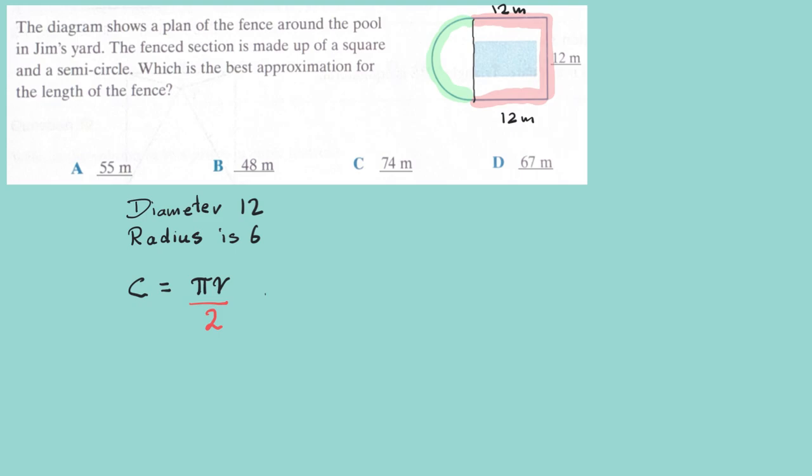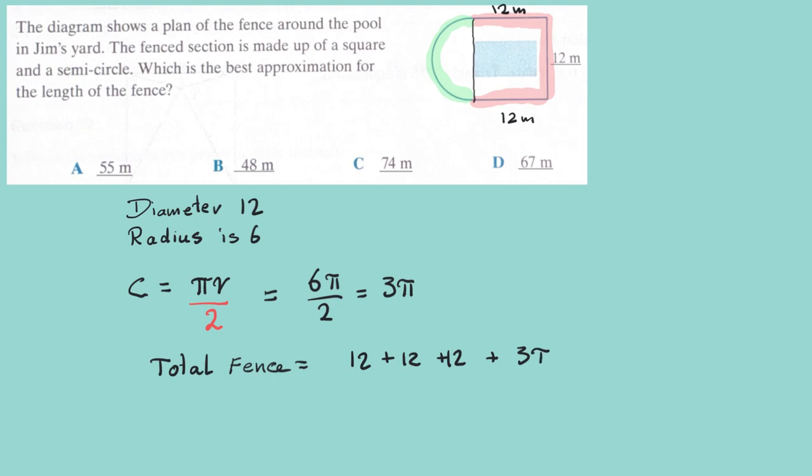And since the radius is 6, we could say 12 pi over 2, which will be 6 pi. Now, therefore, the whole fence will be 12 plus 12 plus 12 plus the semicircle. And 3 12s is 36 plus the semicircle.